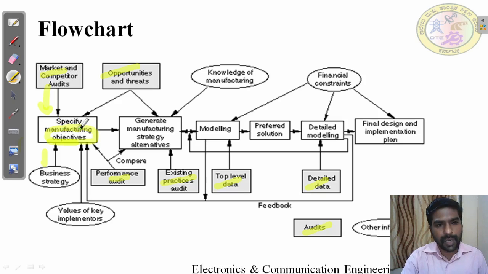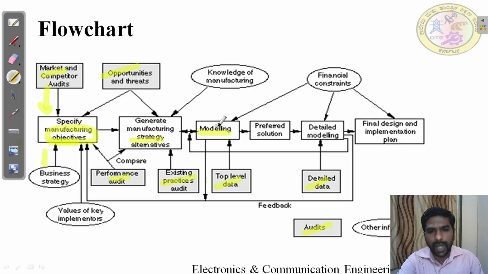After the manufacturing objective they have multiple objectives, and from those they select one objective, that is called the specific manufacturing objective. Then they have the manufacturing strategy, how they are going to develop the product. Business objective and manufacturing strategy lead to the next process, where they develop the first model, to understand whether that model will work or not, whether it is feasible or not, or reliable or not.